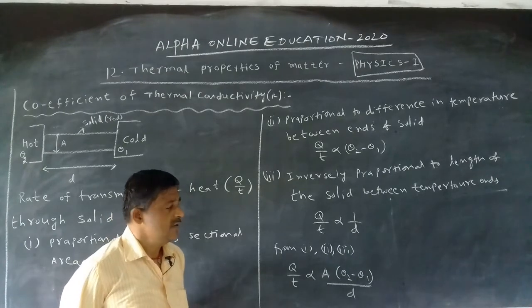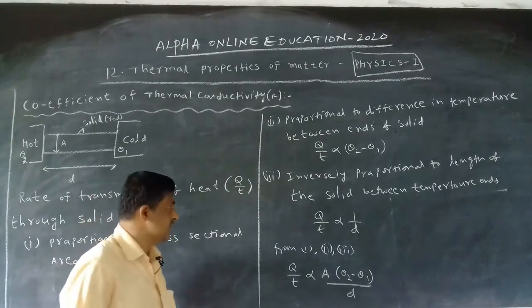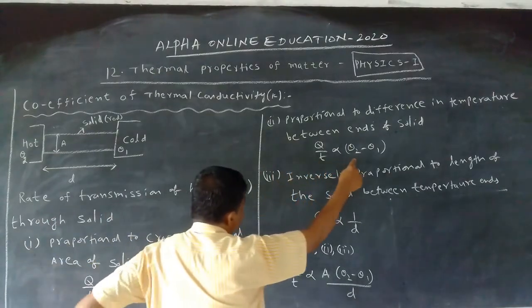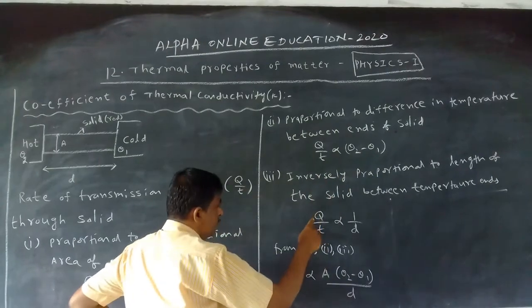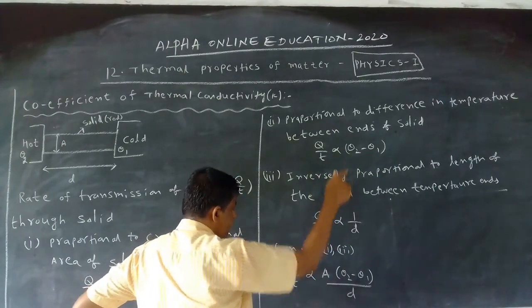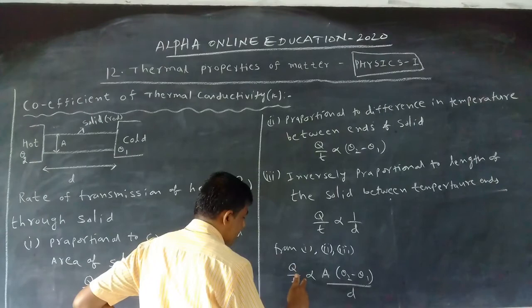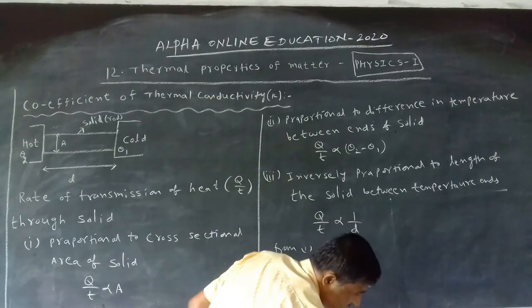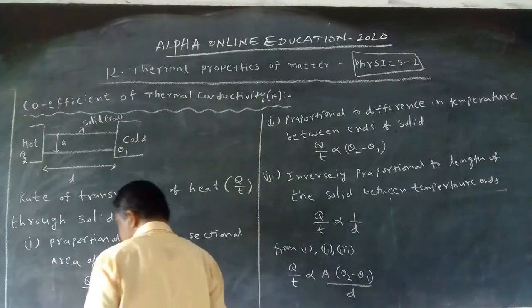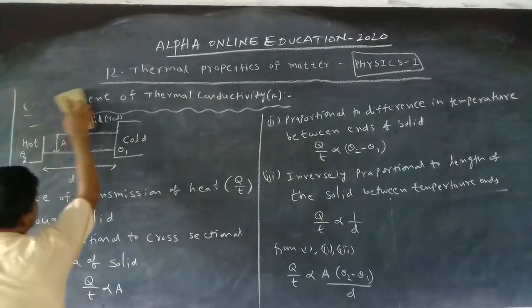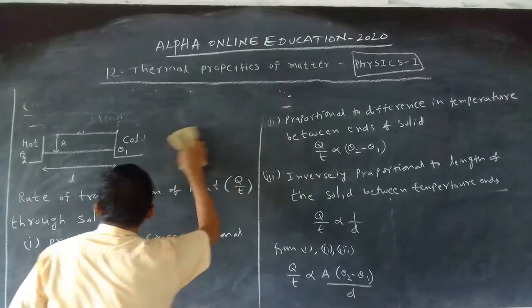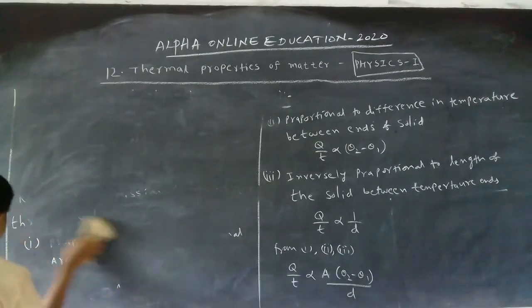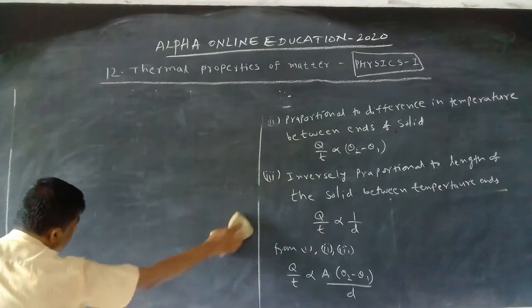Now let us take these 3: Q by T is proportional to A, Q by T is proportional to theta 2 minus theta 1, Q by T is proportional to 1 by D. Taking these 3, we can write Q by T proportional to A into theta 2 minus theta 1 by D. And when we remove the proportionality, we get one constant.